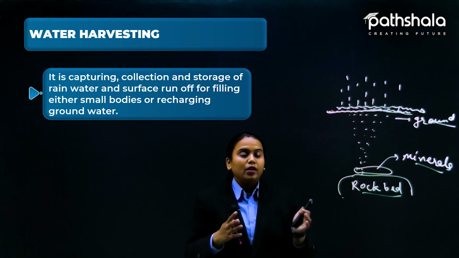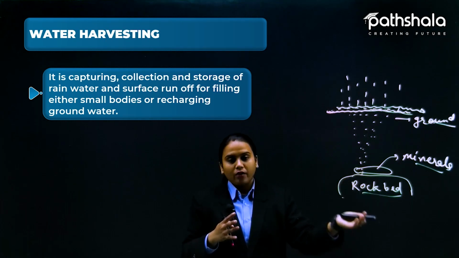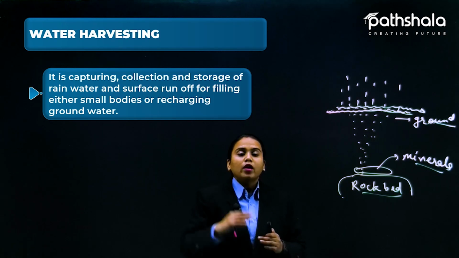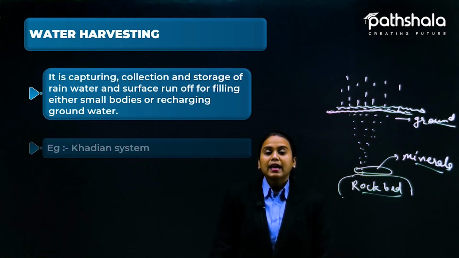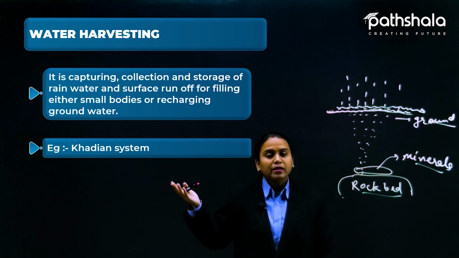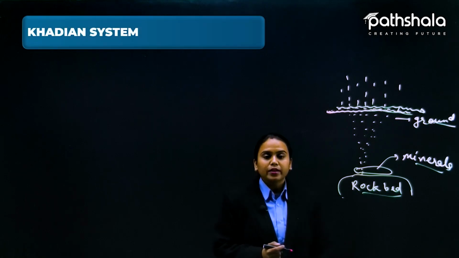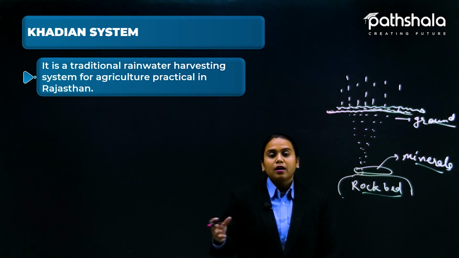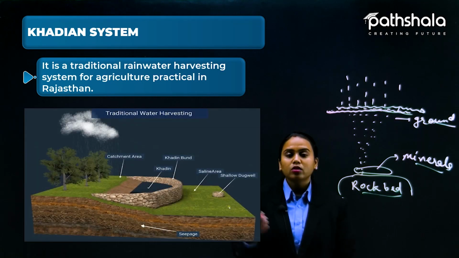But now what do we need? We actually need the water to percolate here and get stored underground so that it can be used in the near future. For this, a water harvesting system is introduced, and it helps us in various ways. Example: the Khadin system. The Khadin system is one example given in your book. This traditional practice is an agriculture practice followed in Rajasthan. Rajasthan's traditional rainwater harvesting system is named the Khadin system, and it looks like this.